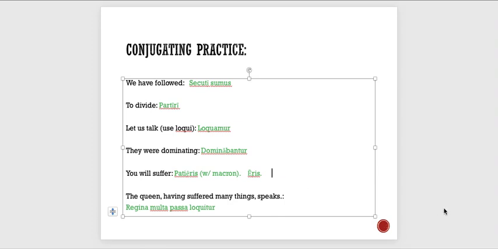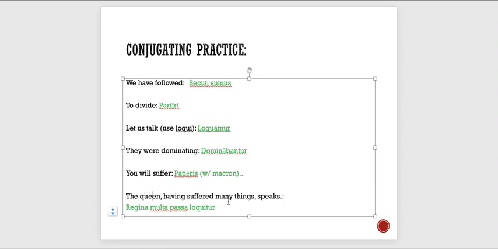But in the third conjugation and third IO conjugation, you have ERIS in the present, and then in the future, the only difference is that you add a macron, because the future is a little bit more complex than the present, is how I like to remember that. So if I want to say you will suffer, it's a third conjugation future, not a bo bis bit future. So we have patieris, and that's you will suffer.